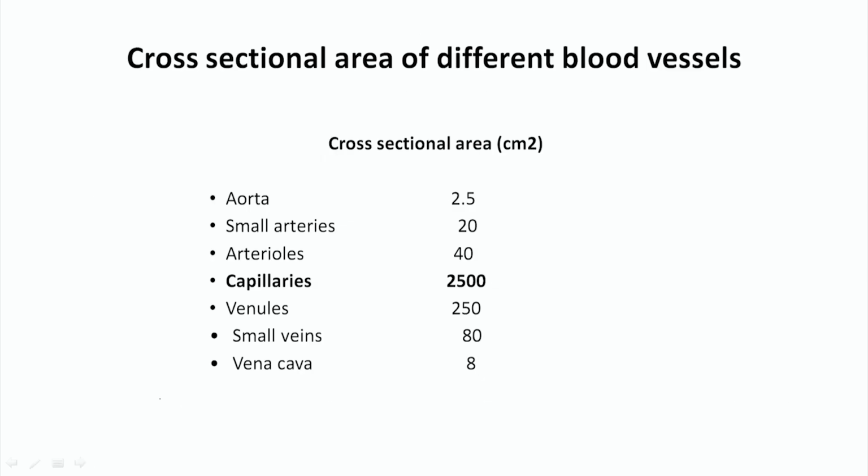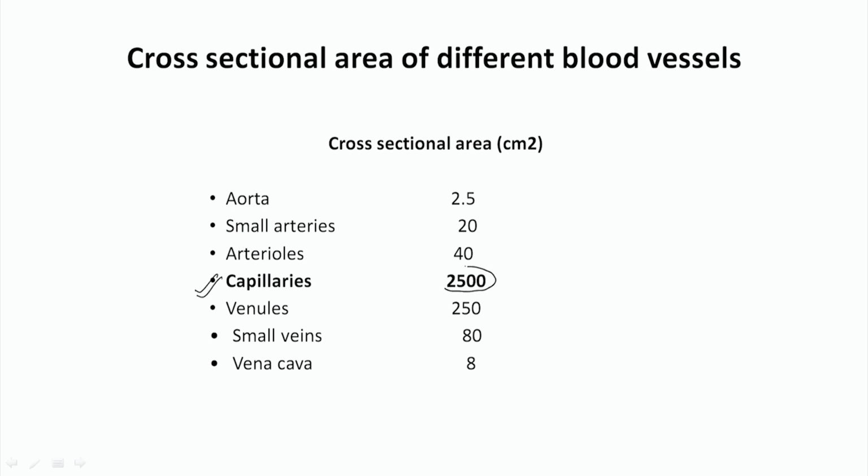This is the cross section of the different blood vessels. You can see here the cross section of the aorta, although its wall thickness is much more, but the cross section area is not as we are expecting. Small arteries have 20 centimeter square, but you can find it here. The most prominent one is the capillaries.